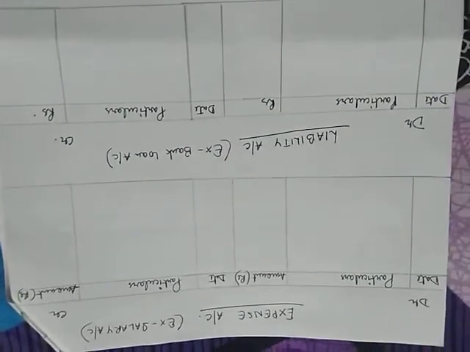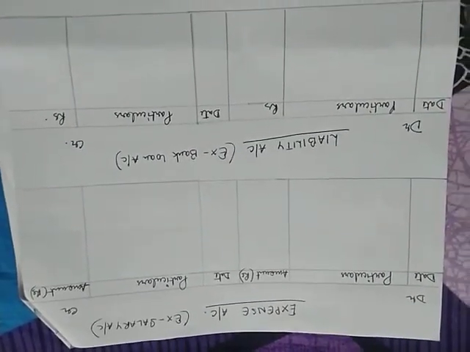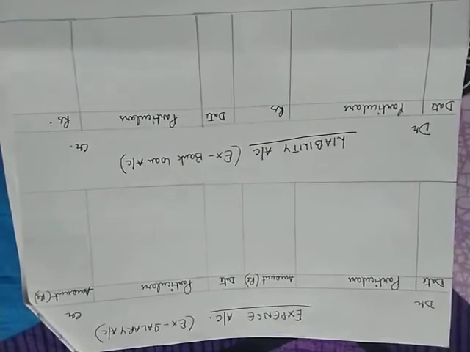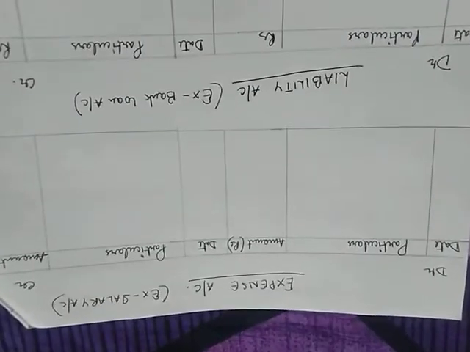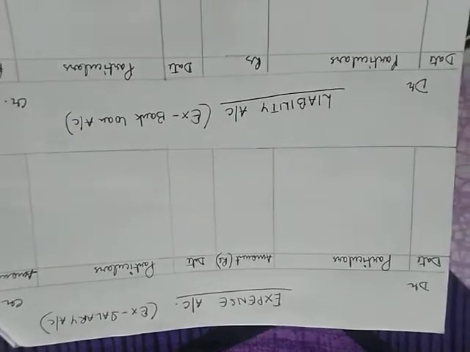Now children, look here, I have made two accounts. One is an expense account. For example, I have taken salary because salary is my expense. I have made the format of the expense account, which has a debit and credit side, with date, particulars, amount, and on the credit side also date, particulars, amount. Next, I have made one more account, that is a liability account, and for example, I have taken bank loan. Now with some new transactions, I will explain how they affect these accounts.